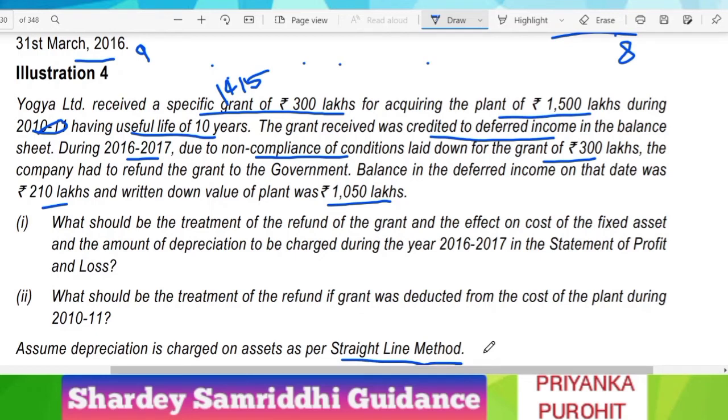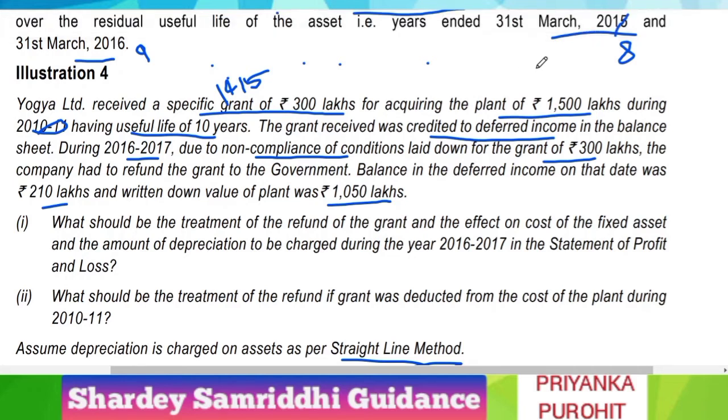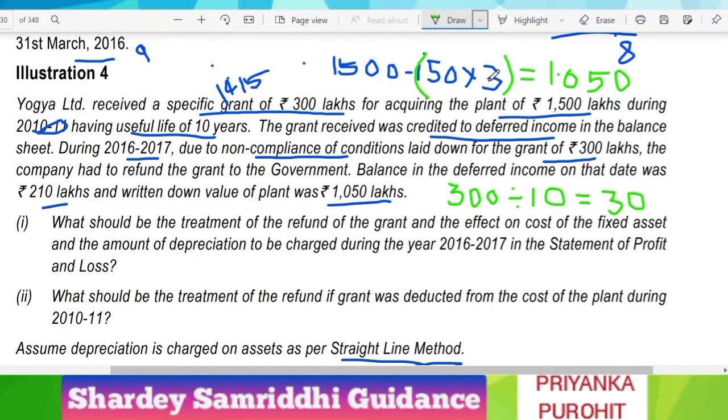So the depreciation for 1 year would be 1500 divided by 10, that is 150. So the cost was 1500 and depreciation for 1 year was 150, and since 3 years are over, 150 into 3 is 450, so you will get the WDV as 1050.